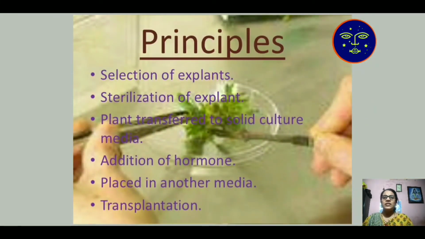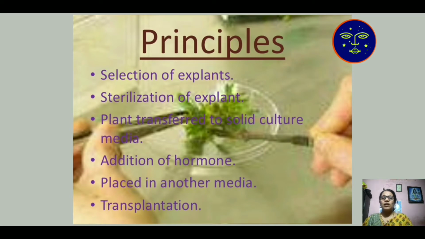Then the principles, the main aim of plant tissue culture. First is selection of explant. Which plant do we want for tissue culture? That is the selection of explant. Second, sterilization of explant, which means removal of bacteria and virus with the help of some chemical substance. Then the plant is transferred to the solid culture medium, which is your agar medium.